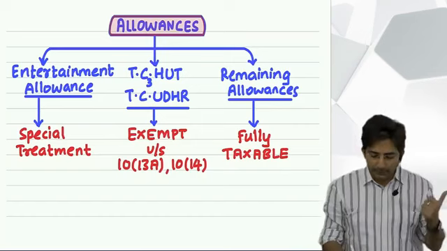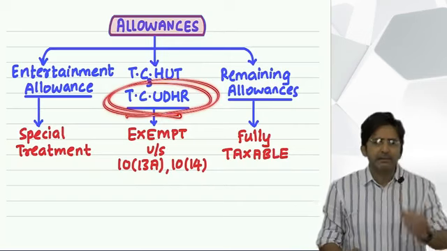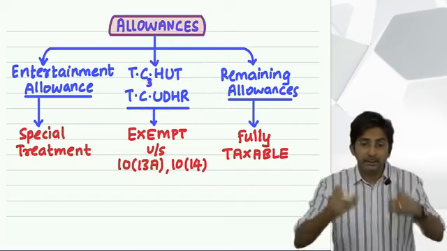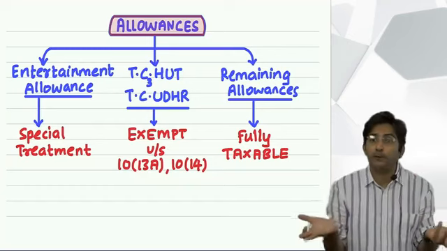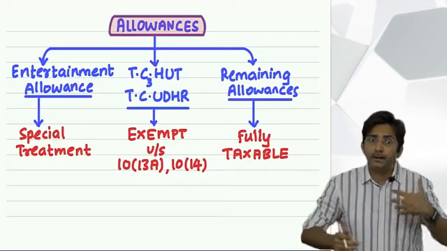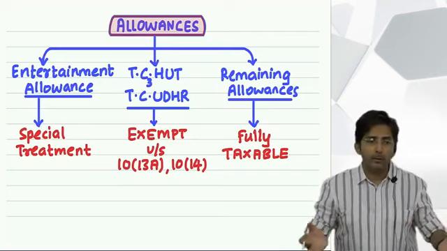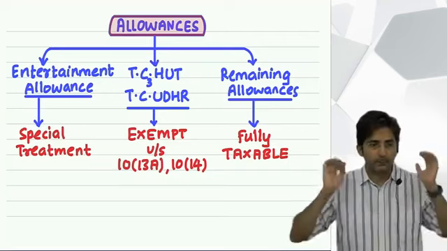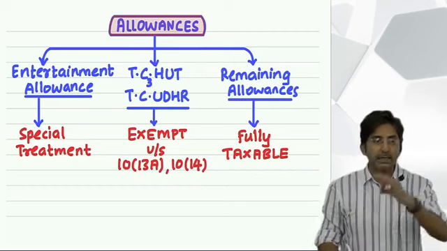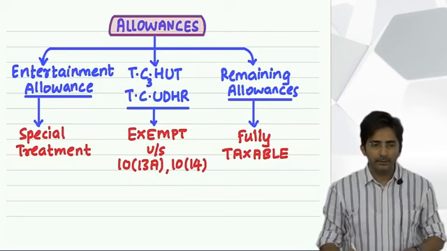In short, for every allowance in TCU, the rule is the same. Only the name of the allowance is differing. Even the nature is the same. Nature means all are for office. But every allowance has a different name: traveling, conveyance, uniform. But everything is for office purpose. Then the next alphabet is D. D for daily allowance.